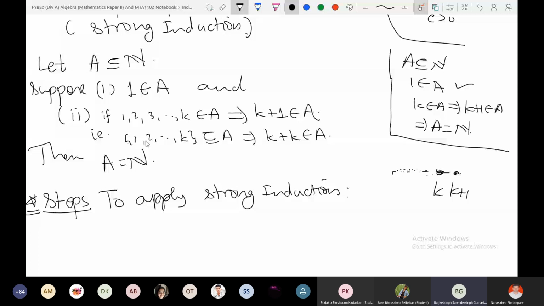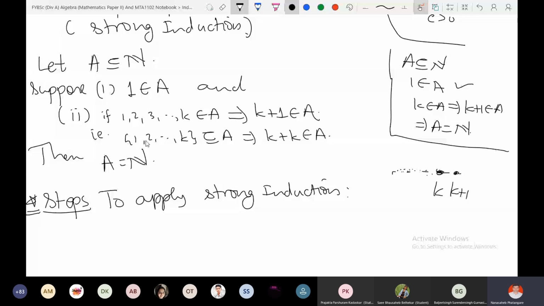and we have to use strong induction for a better proof? Weak induction, there is nothing like weak induction fails. Weak induction cannot fail. It is just difficult to apply weak induction. That is the problem. For example, if you want to travel some 100 kilometers and use a cycle, it doesn't mean the cycle will fail.